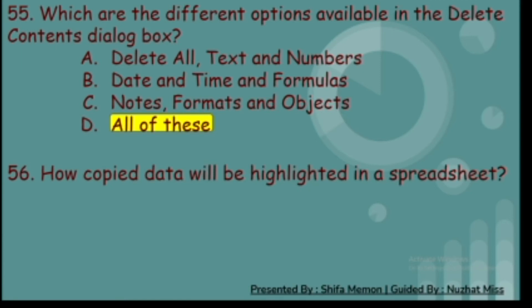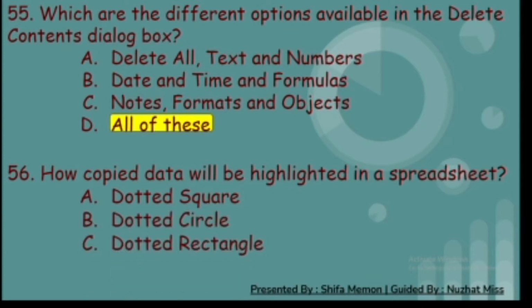56th. How copied data will be highlighted in a spreadsheet? A. Dotted square. B. Dotted circle. C. Dotted rectangle. And D. None of these. And the correct answer is C. Dotted rectangle.